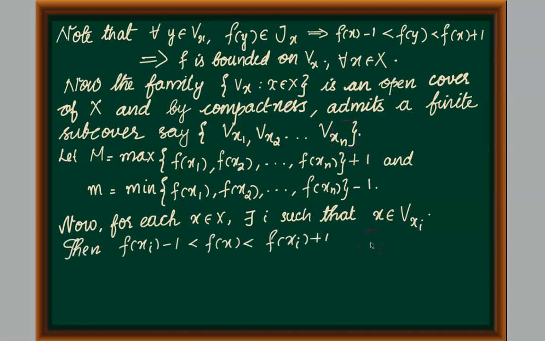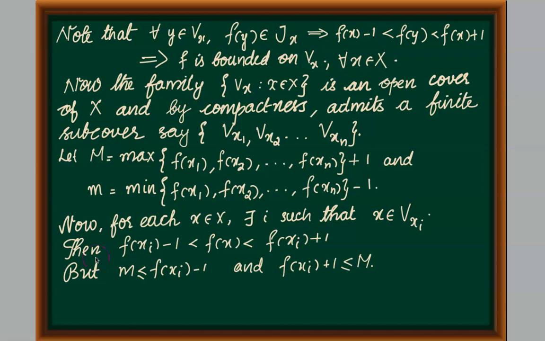And from the definition of Vxi and the corresponding interval Jxi, we can write that f(x) will belong to Jxi, that is, f(x) will lie in between f(xi) minus 1 and f(xi) plus 1. That is, we have the inequality f(xi) - 1 < f(x) < f(xi) + 1.